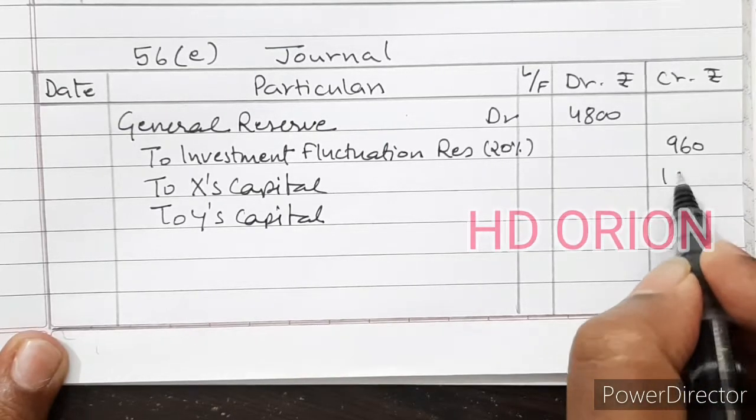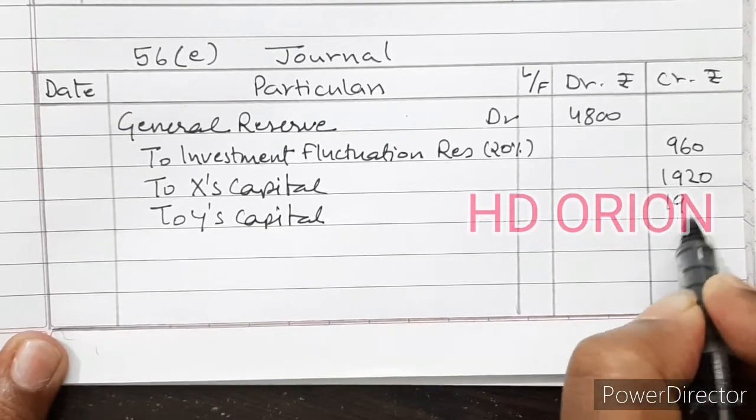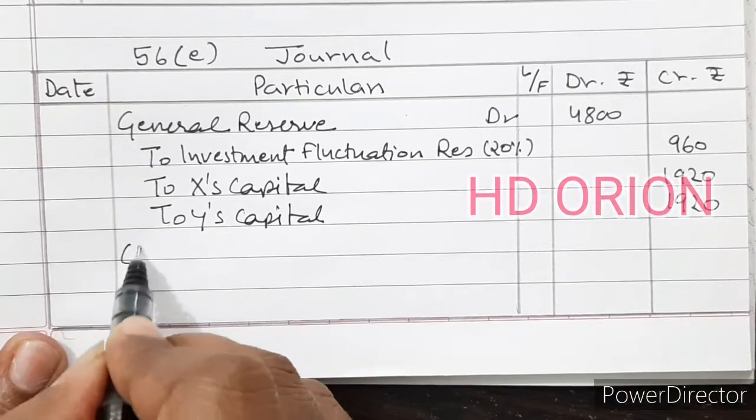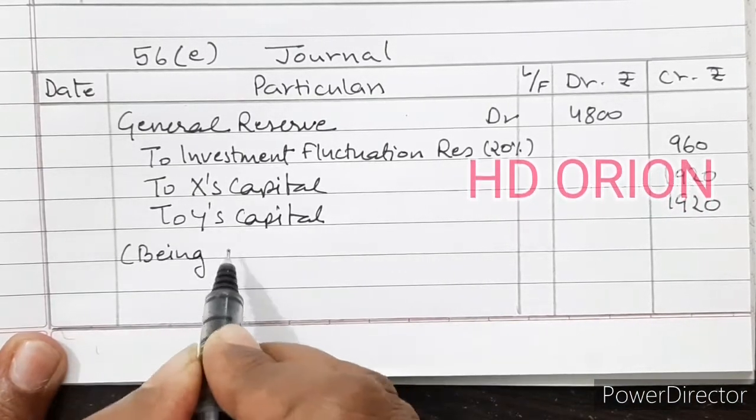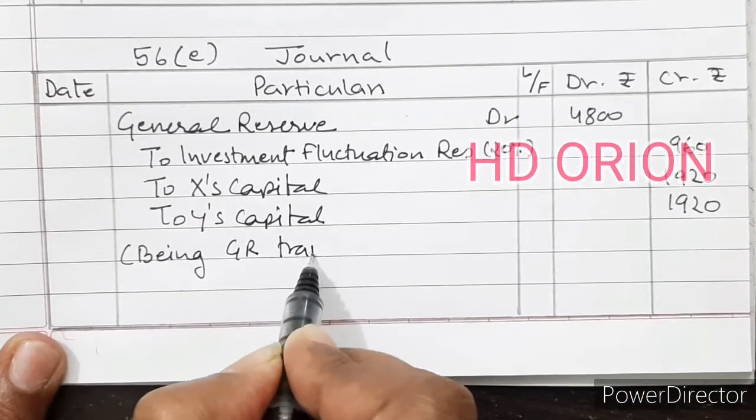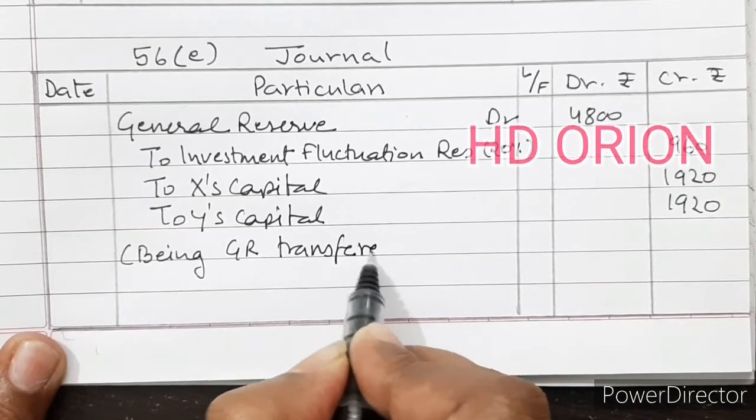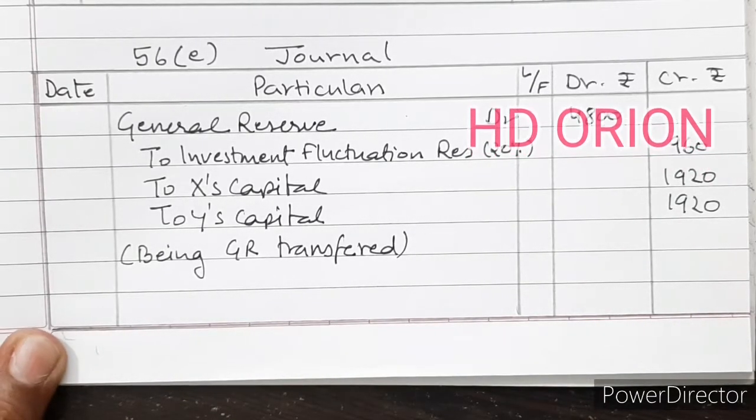It will be 1,920 each, being general reserve transferred. That's the solution.